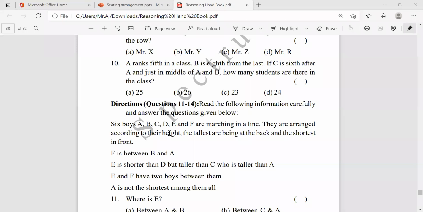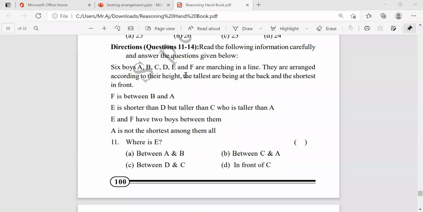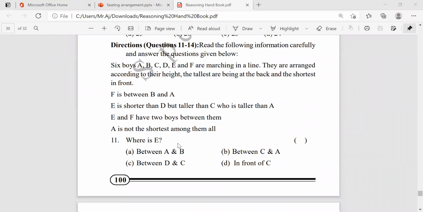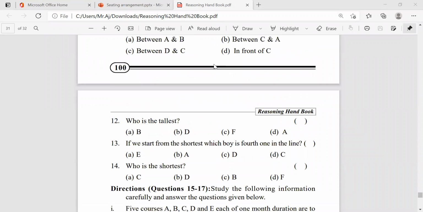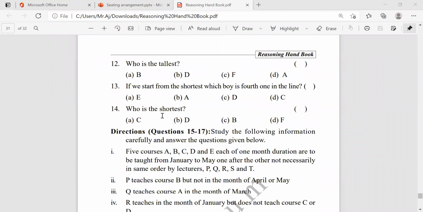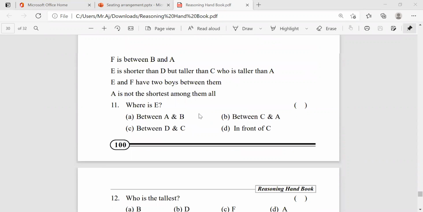Read the following information carefully and answer the questions given below. Like this, you will get questions in competitive exams. They will ask four, or a minimum of three, questions from one given data. They give the data, and from that data you need to solve four questions. It is really easy, right? If you solve that clearly, then you will get the four answers easily.